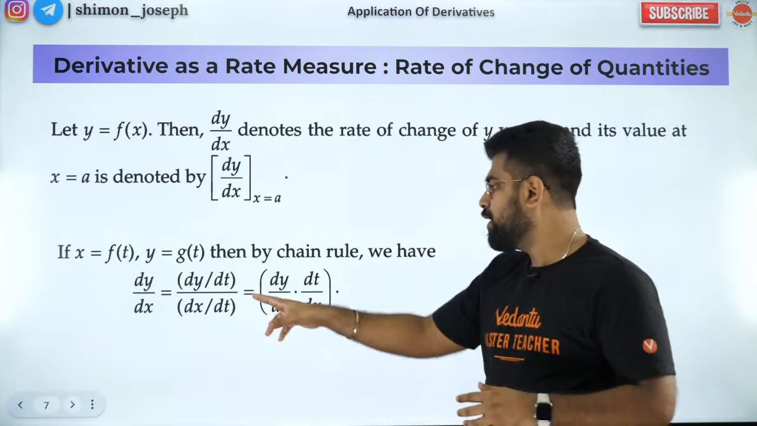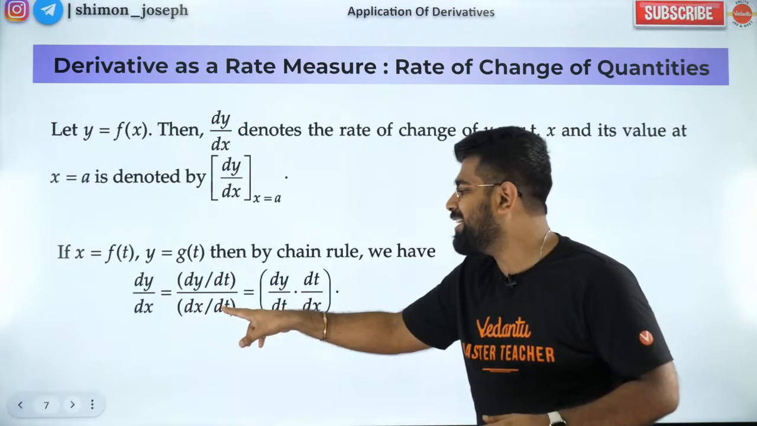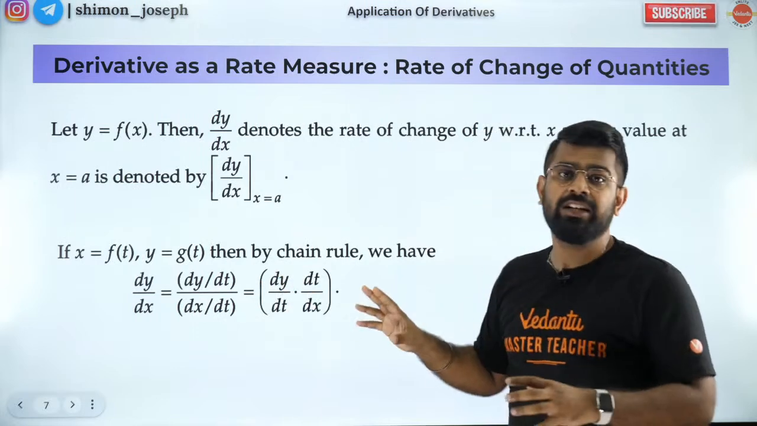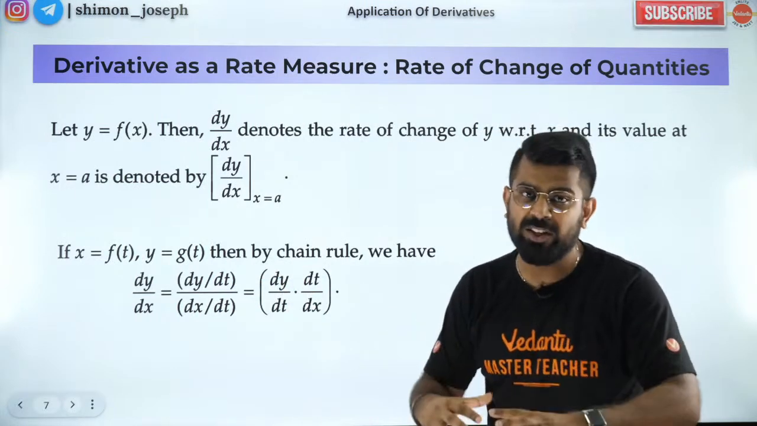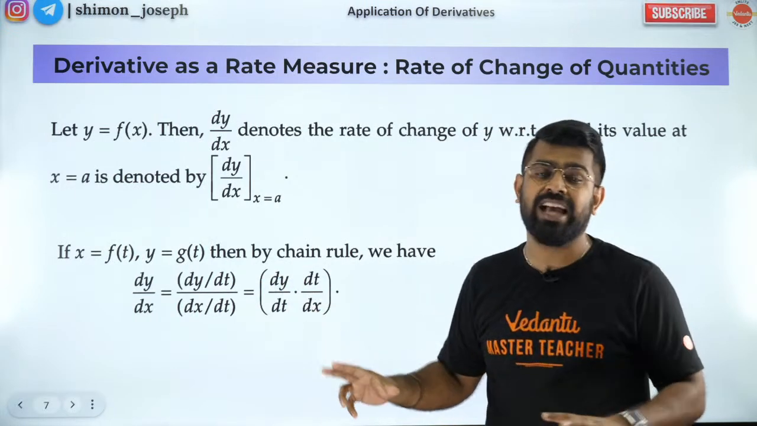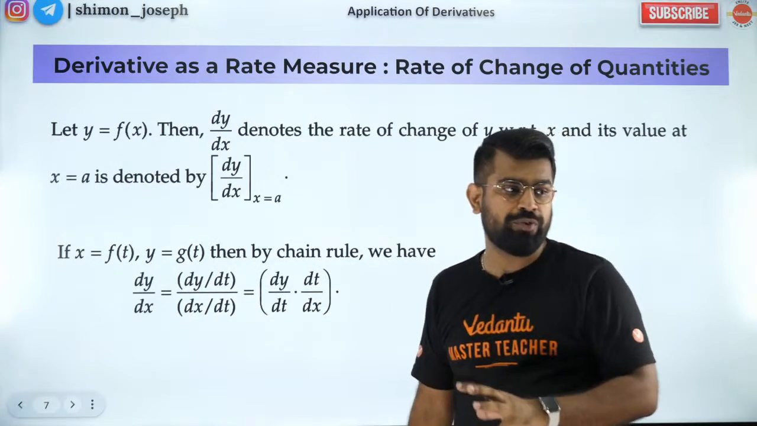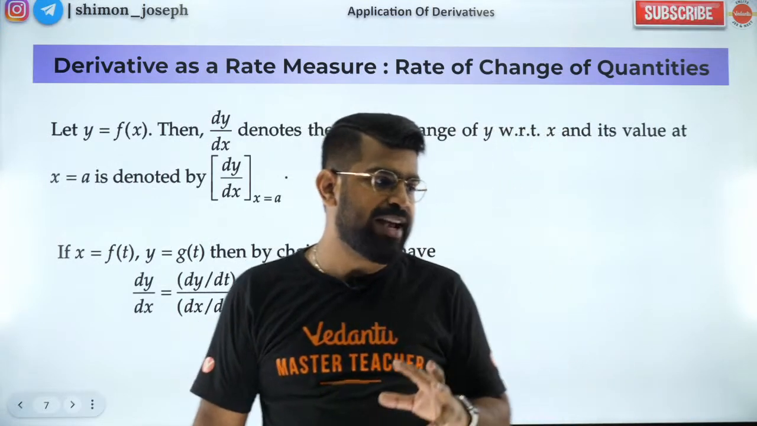Okay. So dy by dt divided by dx by dt. That will give you the rate of change of y with respect to x. And this is the process, guys. Please don't forget, make a note of it. So shall we move forward? Are you guys ready?